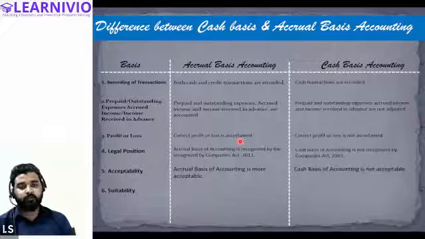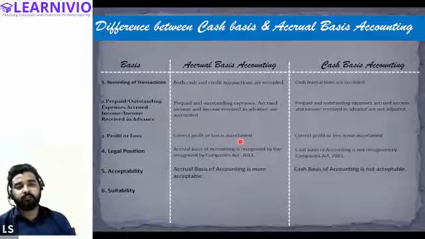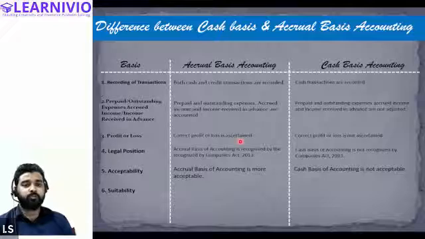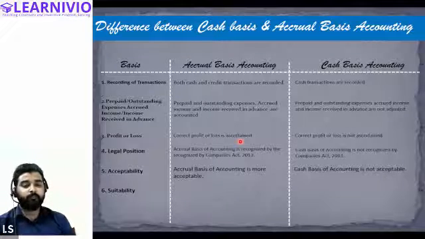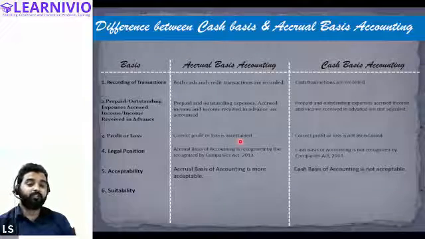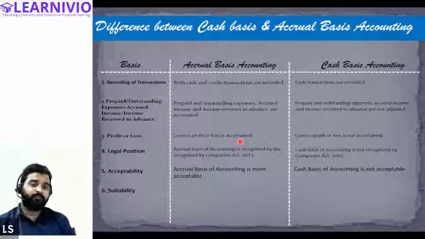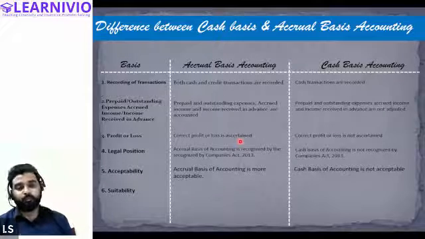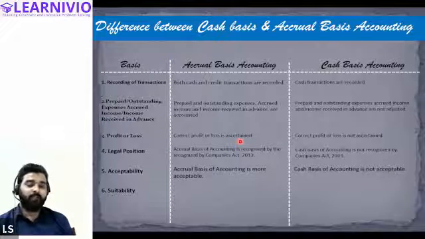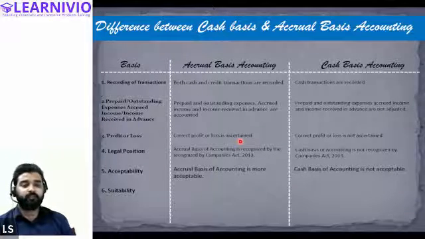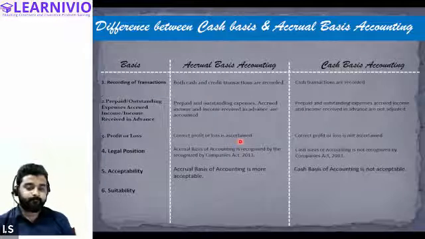But let's say all of these companies are preparing their accounts differently. Some are preparing on the basis of accrual, some on the basis of cash. So it will be very difficult for you to understand and compare their financial position. But if all the companies are following the accrual basis only, then it will be easier for you to compare the data of the different companies with each other.